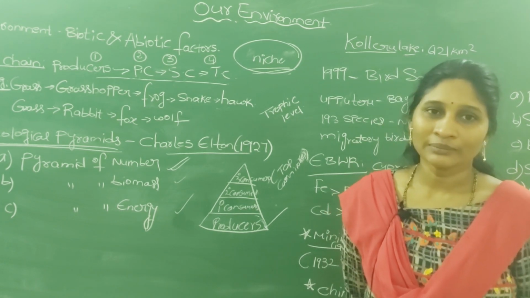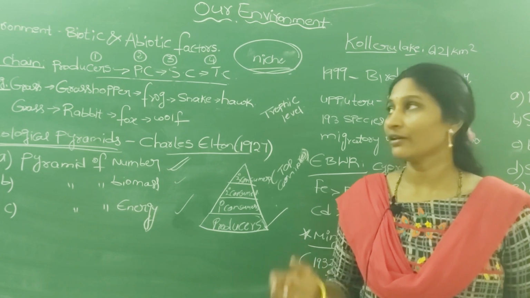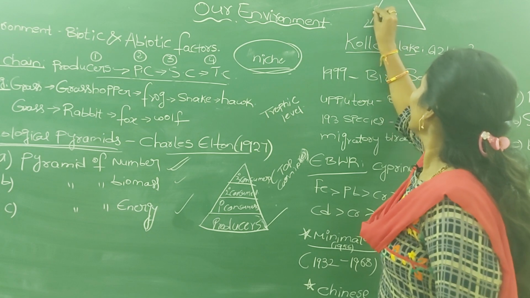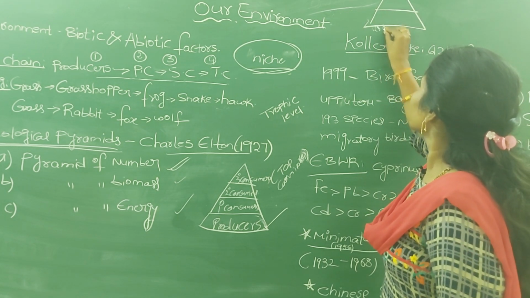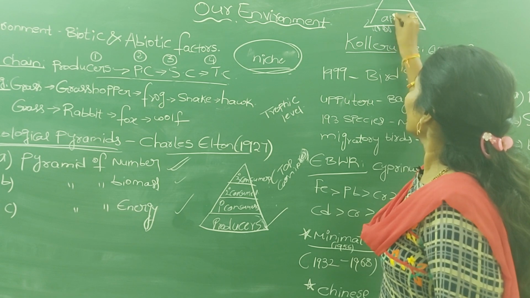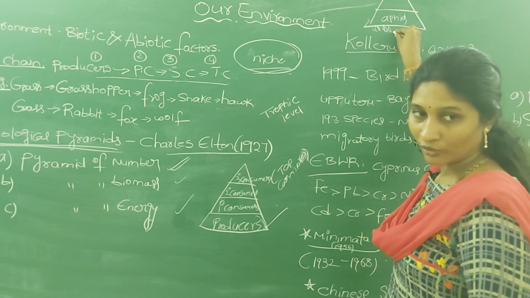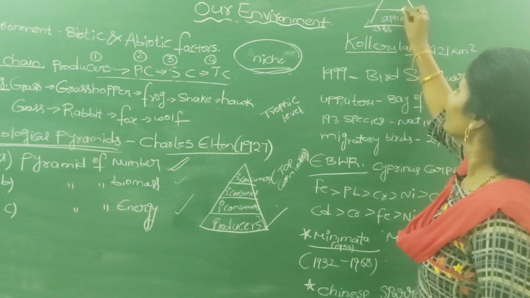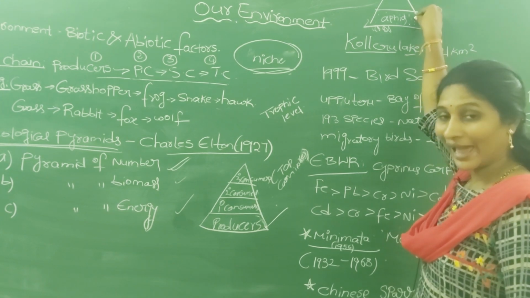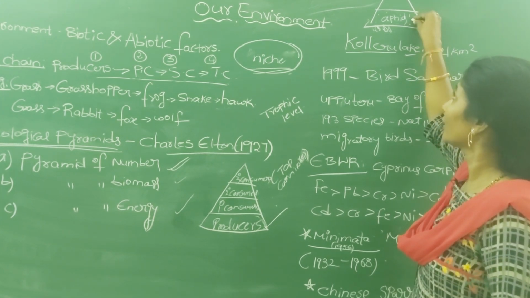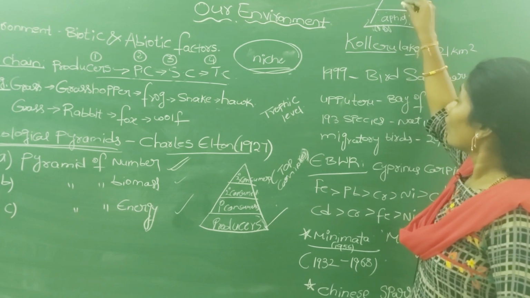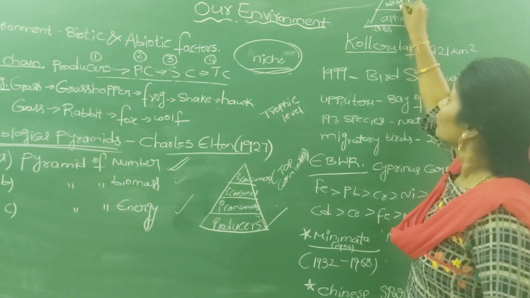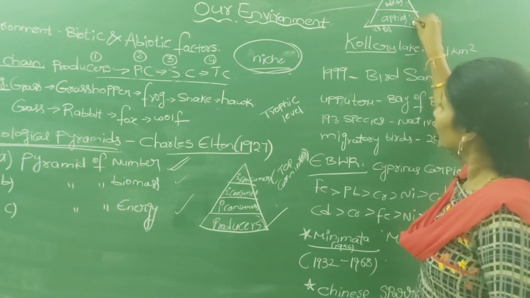If you take the aphid number in this ecological pyramid, here is the vegetation, and here the aphids directly eat the leaves of the plant or grass. These aphids are uncountable, astronomical in number. But the insectivorous birds which eat aphids are fewer compared to the number of aphids.